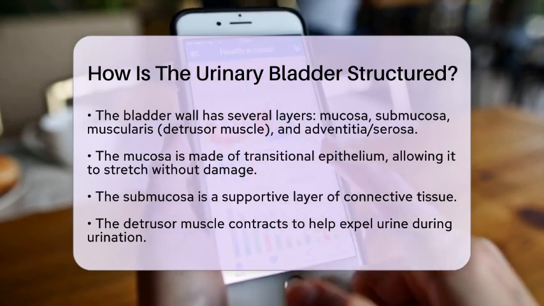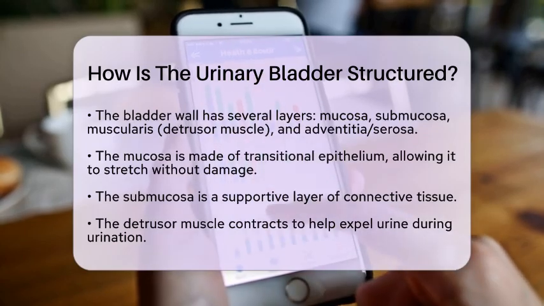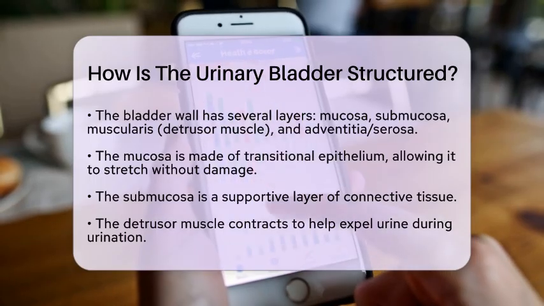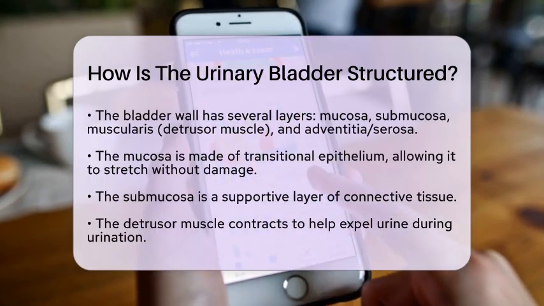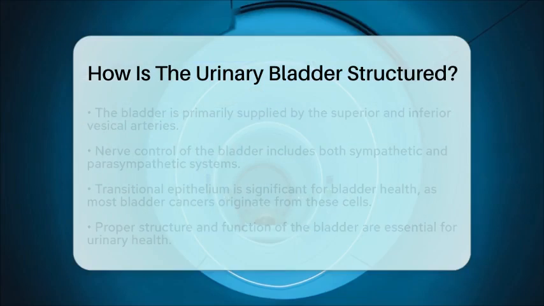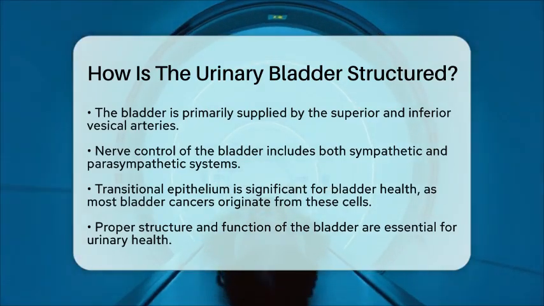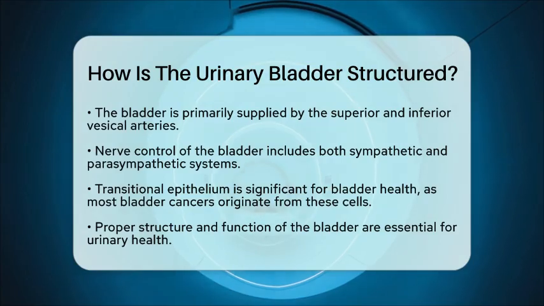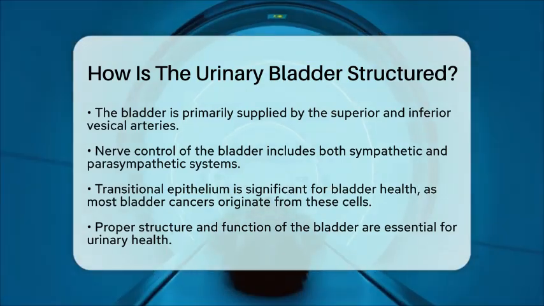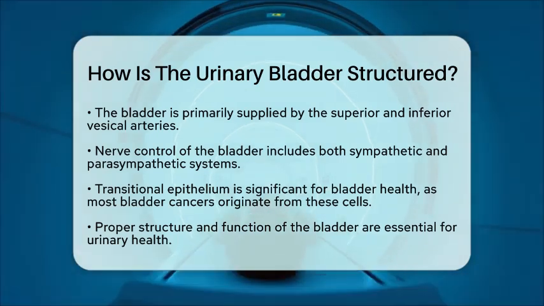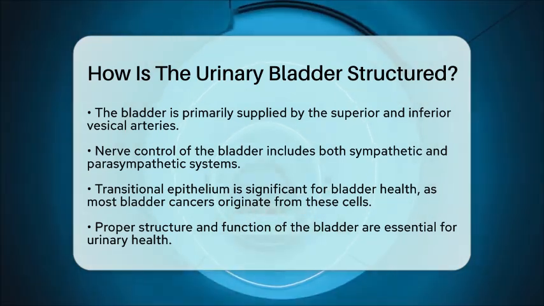Blood supply to the bladder mainly comes from the superior and inferior vesical arteries, with some differences based on sex. The bladder is controlled by both sympathetic and parasympathetic nerves, which help manage its filling and emptying. From a bladder health perspective, the transitional epithelium lining is significant because most bladder cancers start from these urothelial cells. The bladder's ability to stretch and its muscular control are vital for normal urinary function. Any issues in these areas can affect bladder health.